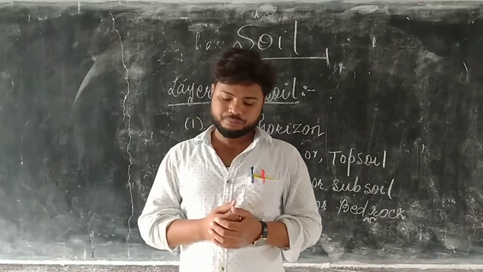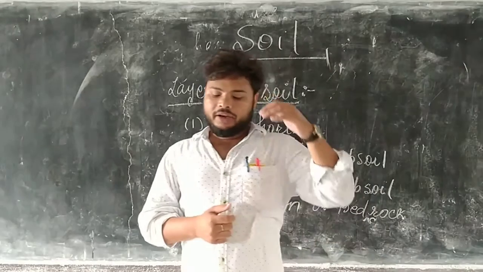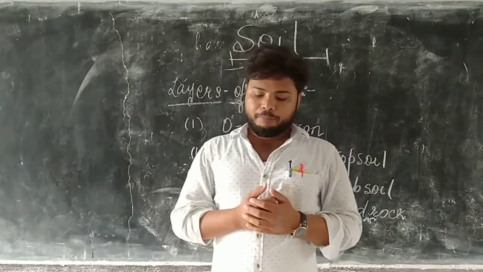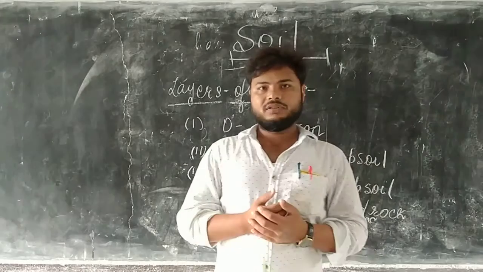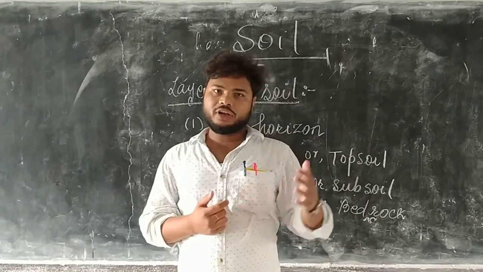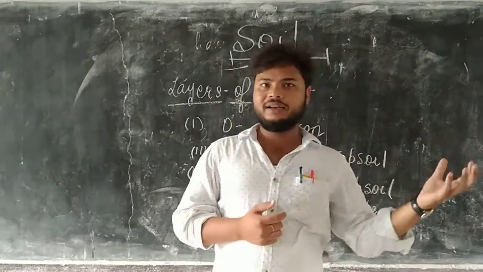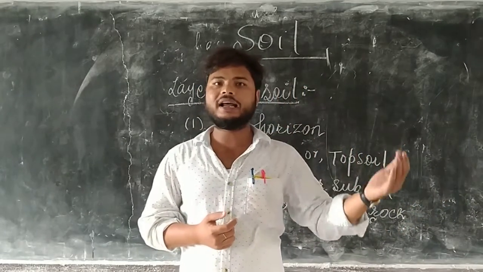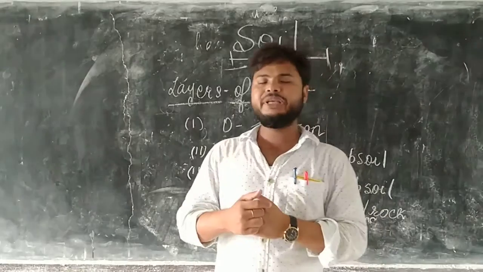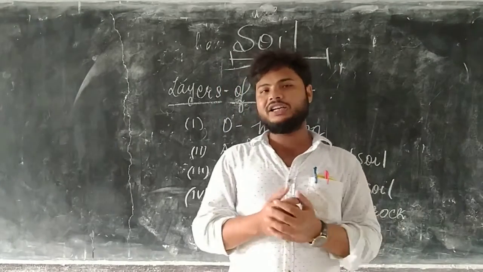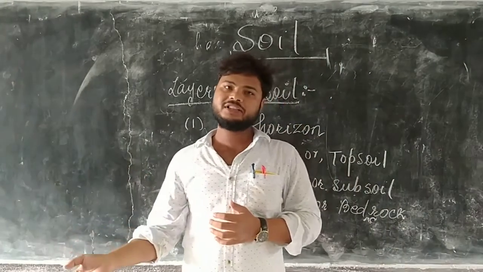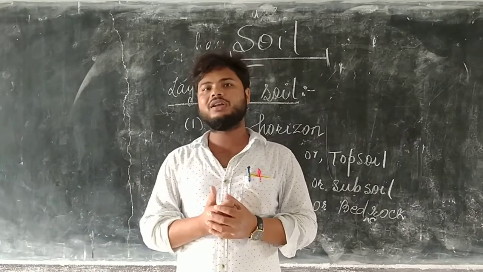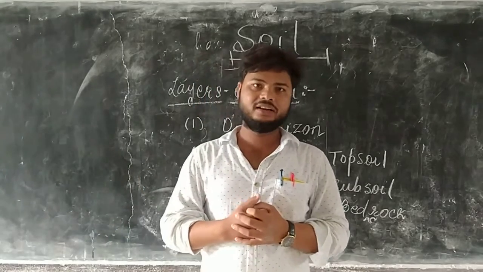Next, it is also very dark in color. Plants grow in this layer. Talking about color, the O horizon is dark in color, and the A horizon soil is also dark in color.